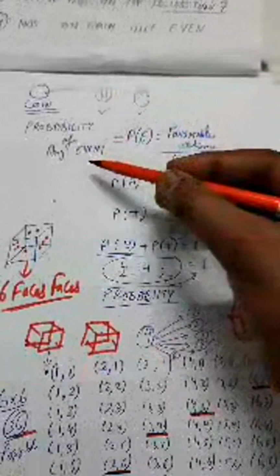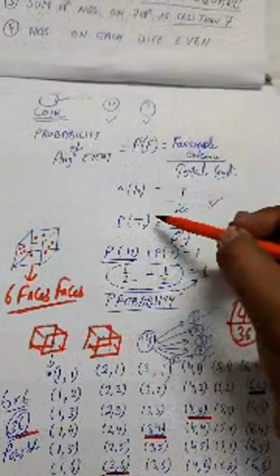We considered the question of a coin when there are two possibilities, head and tail. The probability of any event, we denote it as P of E, E for event, is favorable outcomes by total count, right? So for heads it will be 1 by 2, for tail it is 1 by 2, because there are only two possibilities when a coin is tossed, right?